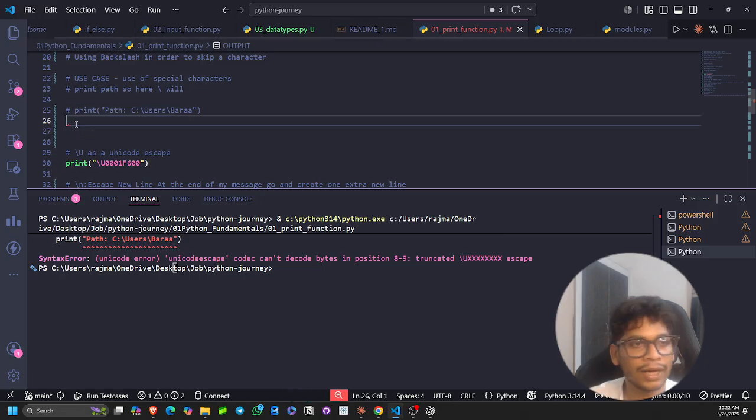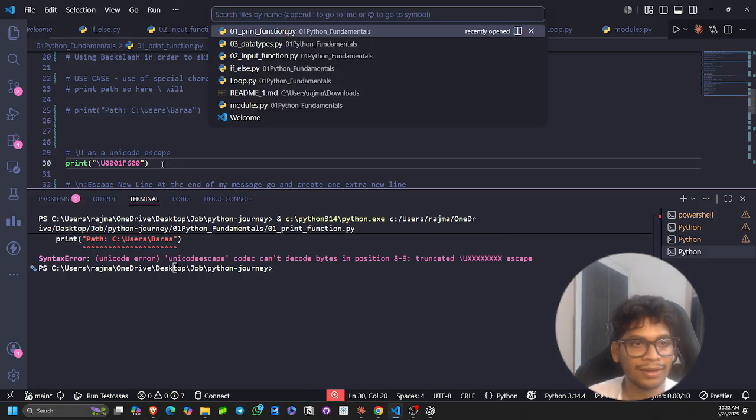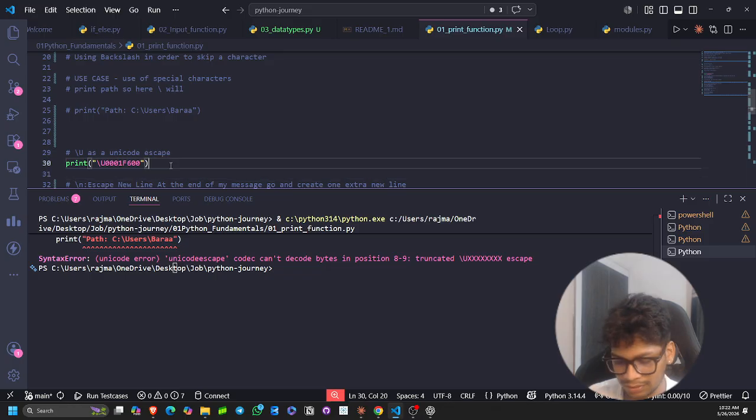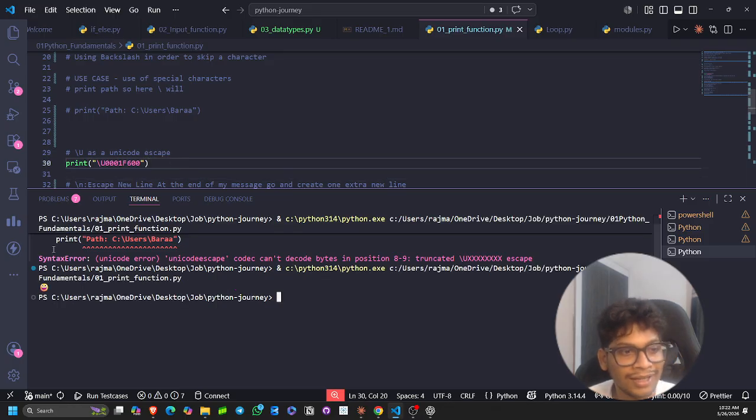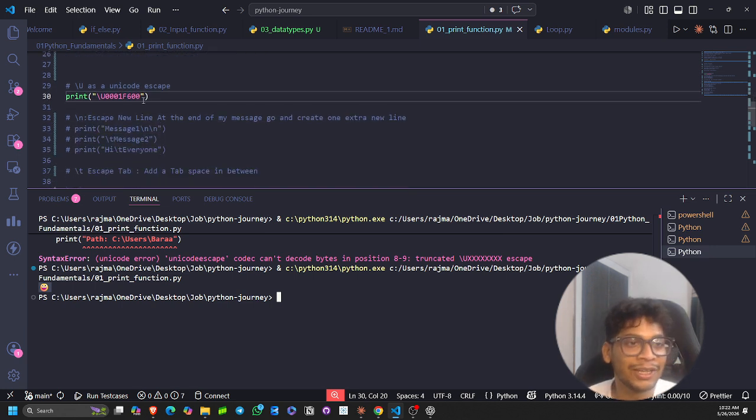I have explained why, what we are expecting as output, and now let's print. You can see it's actually printing an emoji, which is very interesting, that we can print emoji using this Unicode.